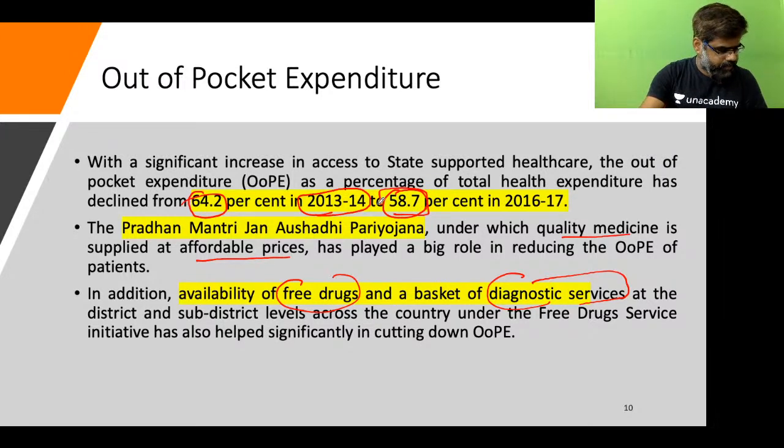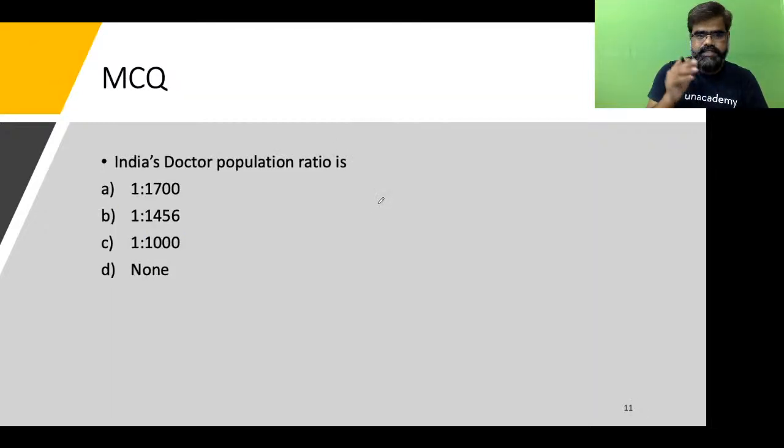Okay, very right. Pankaj has also answered correctly. Good, very good. Now, what is India's doctor population ratio? If you have to quote one data, which data will you quote now? Is it 1:1700? Is it 1:1456? Is it 1:1000? Or is it none? Just try, students. What is India's doctor population ratio as of today?